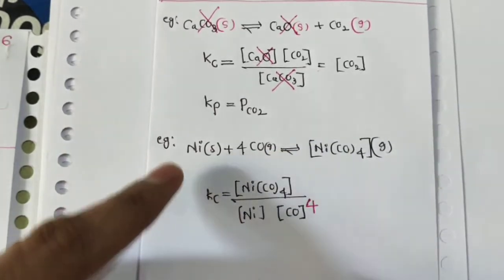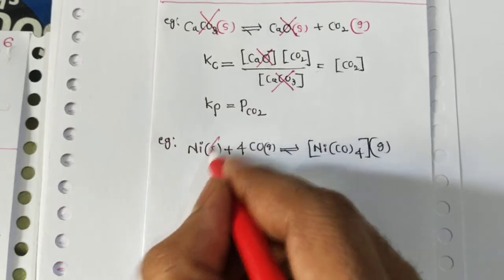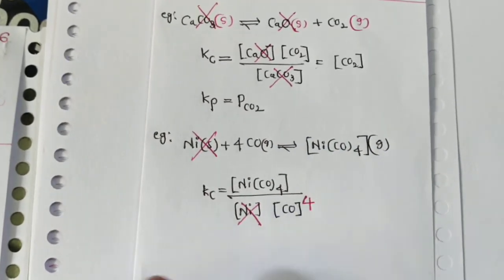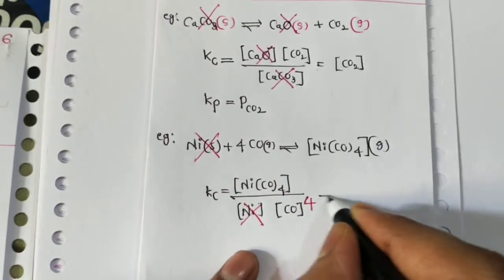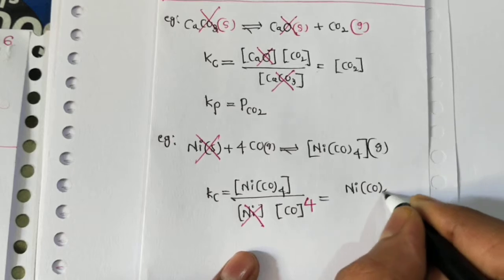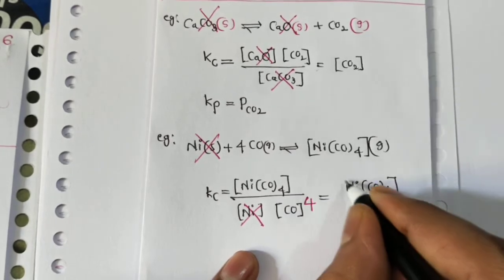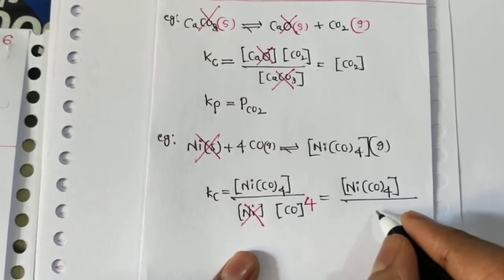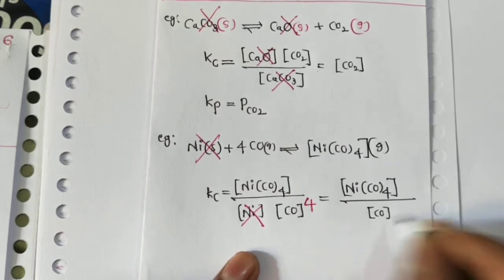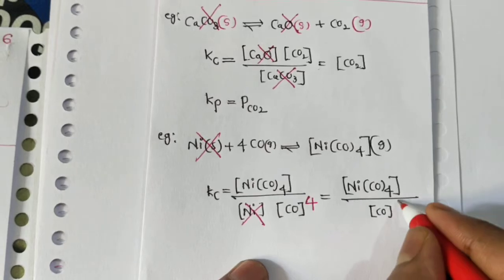But nickel is a solid, so we cannot consider it in the equilibrium expression. So simply, Kc is the molar concentration of nickel tetracarbonyl divided by the carbon monoxide concentration, with stoichiometric power 4.